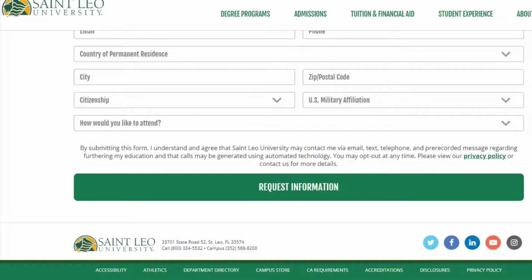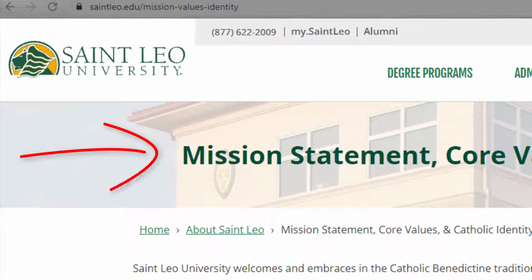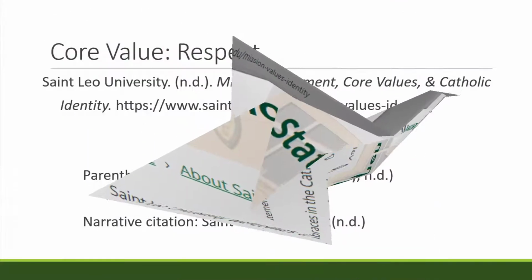Also, at the bottom, we usually find a copyright date. A copyright date can be used as the date of publication in some APA references. However, since there is no copyright date and no other date at the top of the page, we will have to signify that there is no date in this citation. Going back up to the top, along with the title of our web article, we also need the URL that takes us there. Make sure that you copy this URL out of the address bar. Now it's time to create the citation.